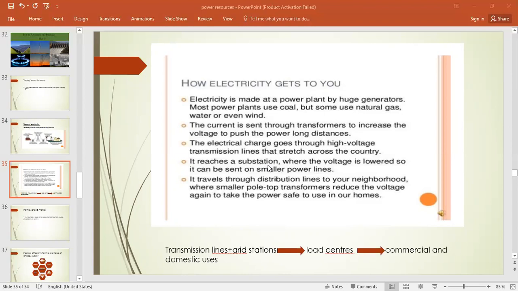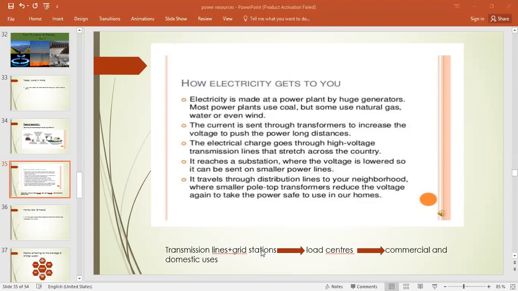It controls basically these load centers or substations, they control the voltage, right? On need basis. Then it travels through distribution lines to your neighborhood, where the smaller pole transformer, जिसको हम PMT भी कहते हैं, here reduces the voltage again to make the power safe to use in your home, in our homes, right?